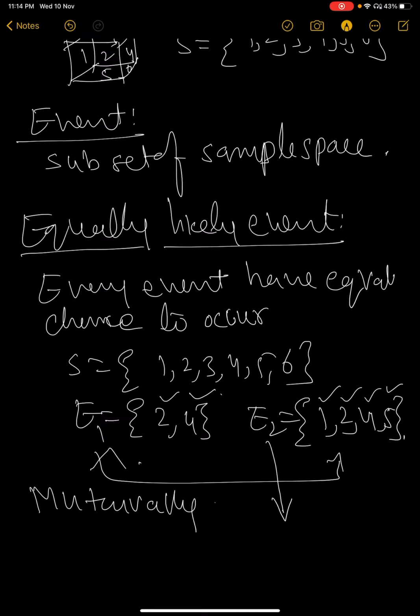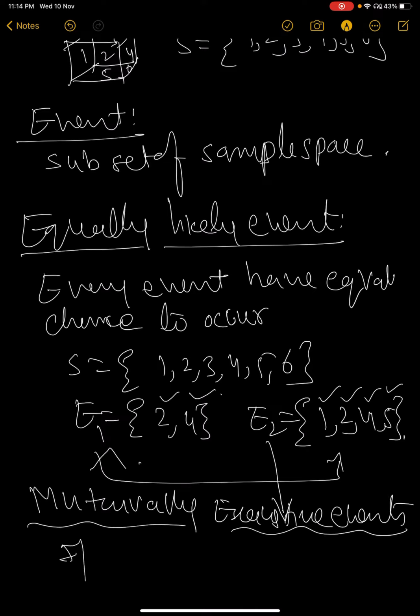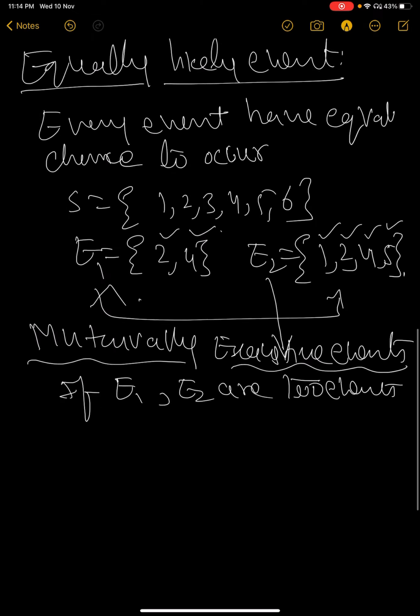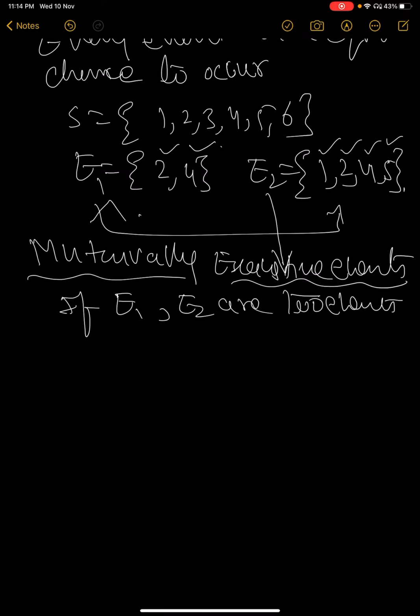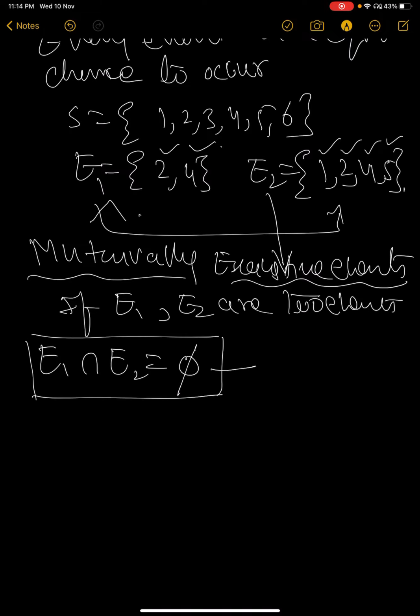Mutually exhaustive events. If E1, E2 are two events, suppose you take the above example only. E1 intersection E2 is equal to phi. If so, then only they are mutually exhaustive.